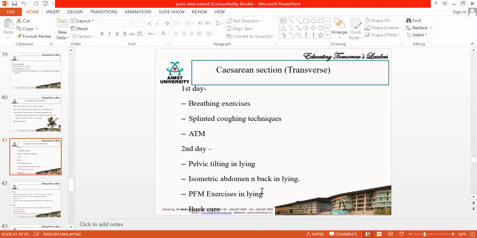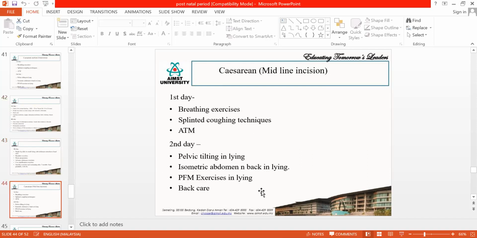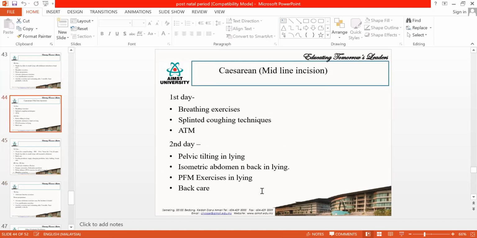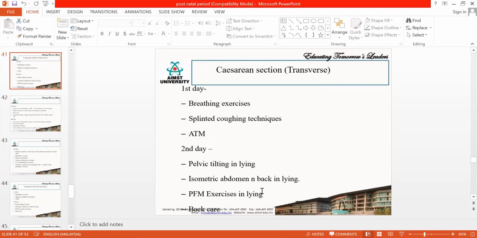In case of transverse incision, you will have a day 5 program. In case of midline incision, you will have a day 7 program. The exercises are the same. The only addition is you will stress the splinted coughing technique, because they have undergone surgery, so they might have secretions. You need to bring out the secretions. If they cough normally, it will be very painful for them. So you have to teach them the splinted coughing technique, which helps the mothers bring out the secretions without pain.